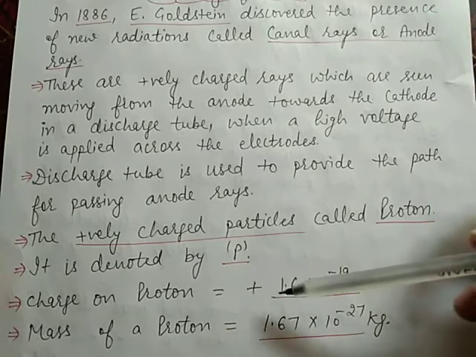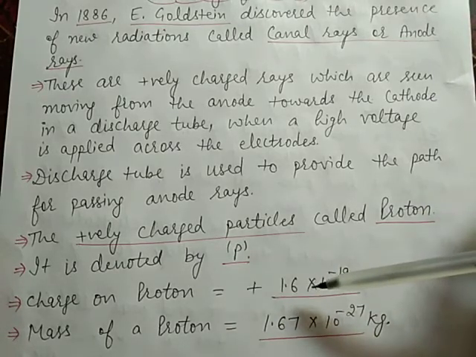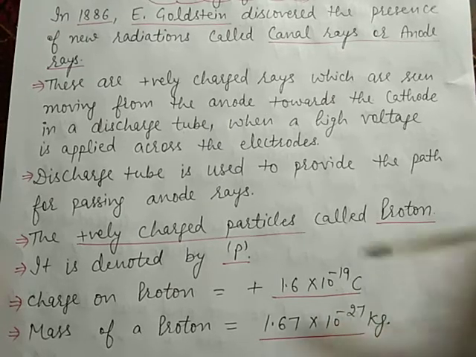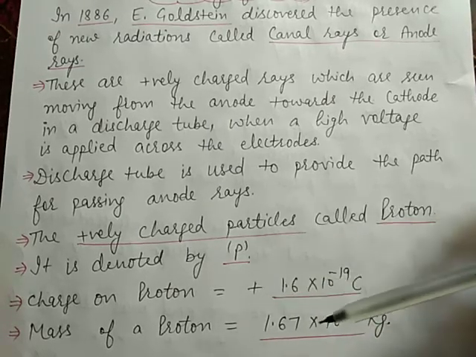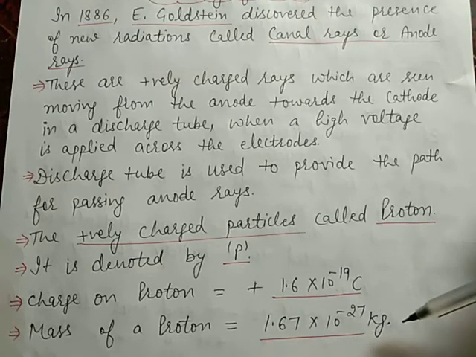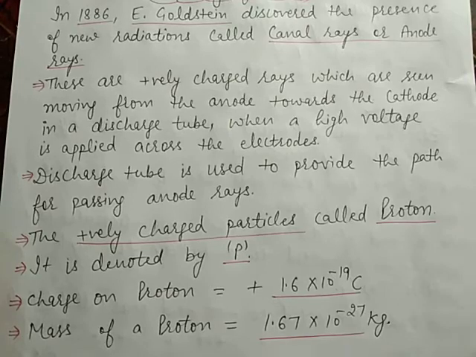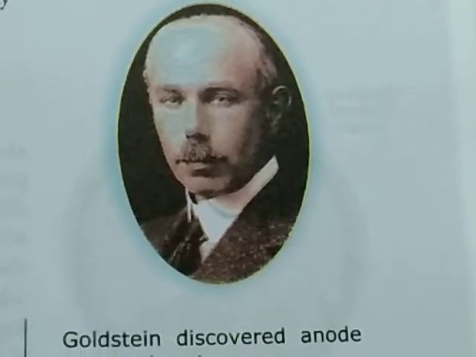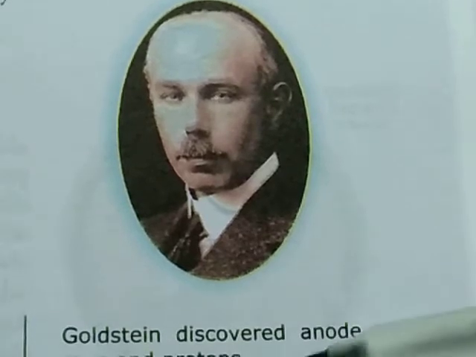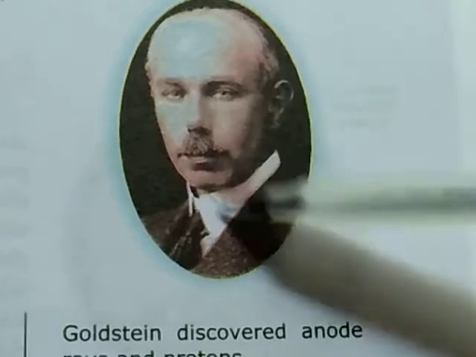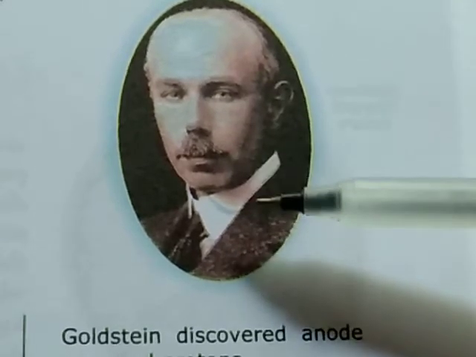The charge on a proton is equal to plus 1.6 multiply 10 to the power minus 19 coulomb, and the mass of a proton is equal to 1.67 multiply 10 to the power minus 27 kg. So this is the scientist Goldstein that discovered the anode rays and protons.